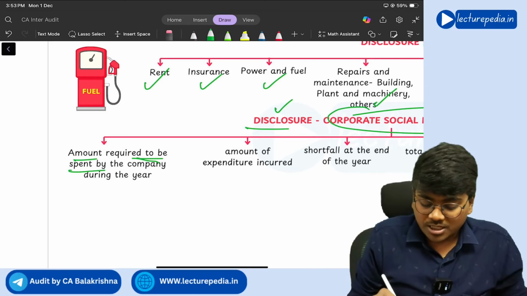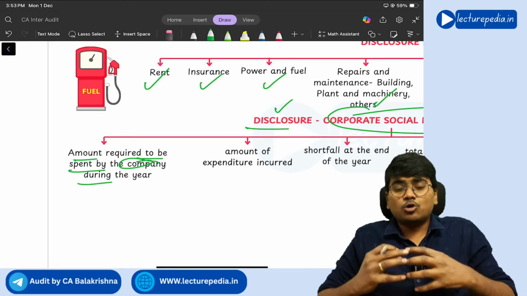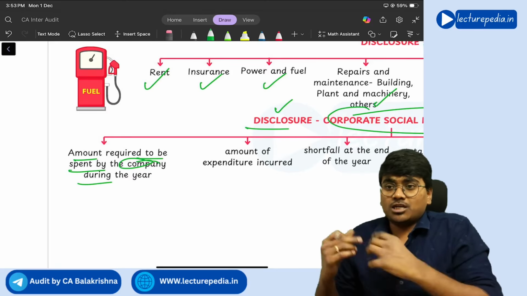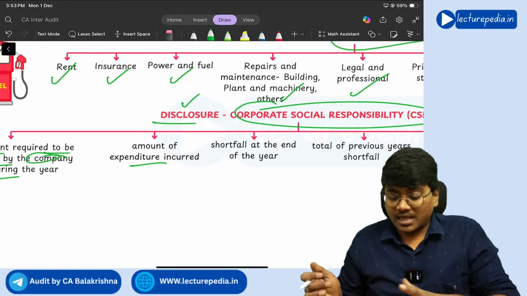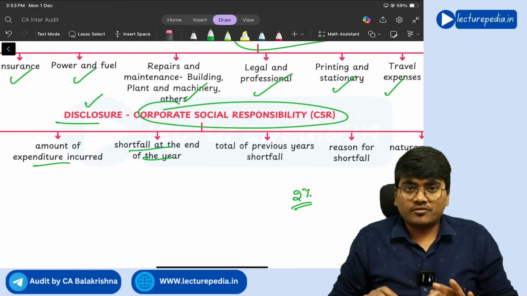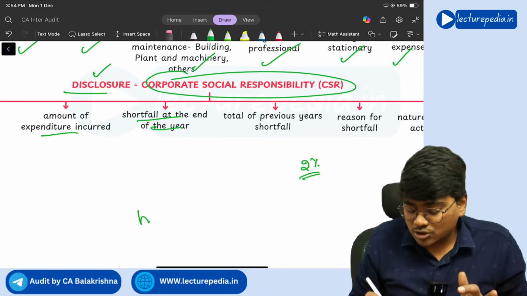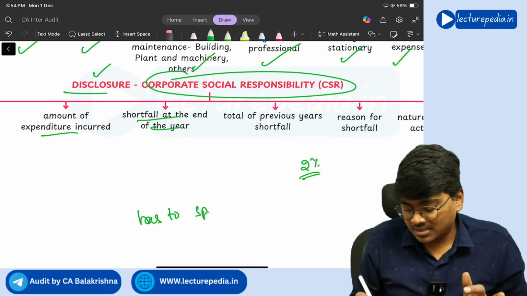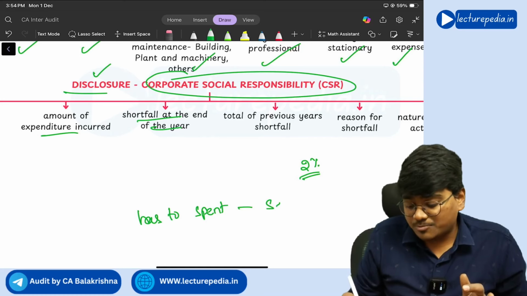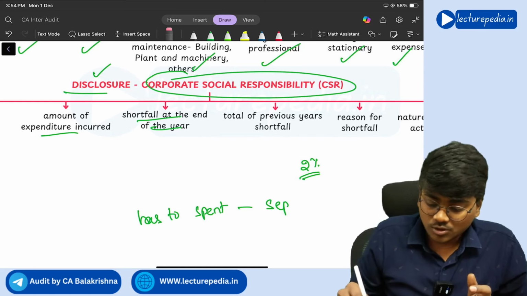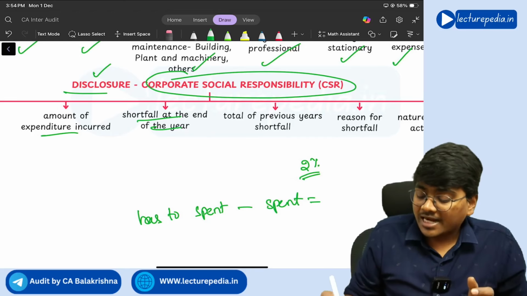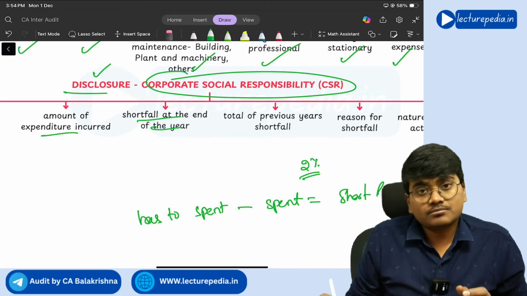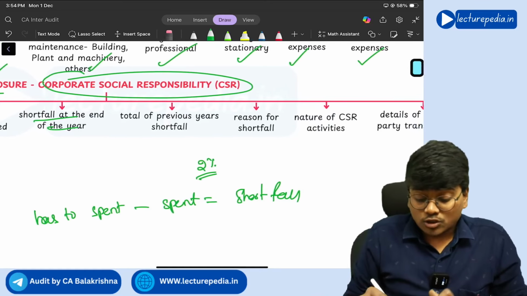Amount required to be spent by the company during the year. So during the year, how much amount has to be spent by the company and how much amount is actually spent by the company, and the shortfall at the end of the year. So how much has to be spent and how much is spent. Okay, how much is actually spent and how much is the shortfall. You need to disclose this.